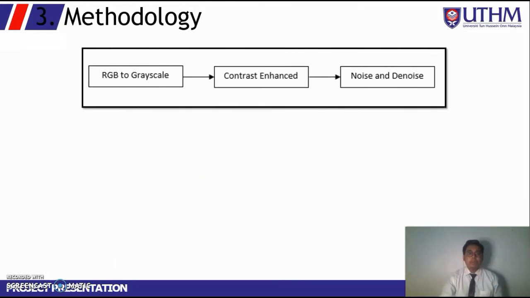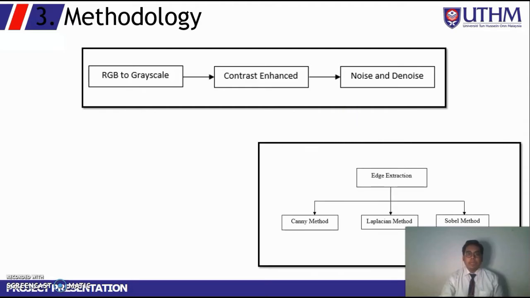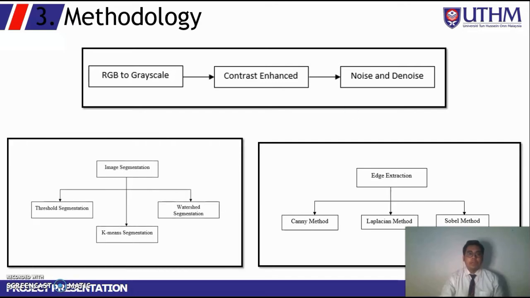This is the block diagram for pre-processing, which is RGB to grayscale, then contrast enhancement, and lastly noise and denoise methods. Next, there are three methods of edge extraction used in this research: the first is the Canny method, the second is the Laplacian method, and the third is the Sobel method. For image segmentation there are also three methods: threshold segmentation, k-means segmentation, and watershed segmentation.